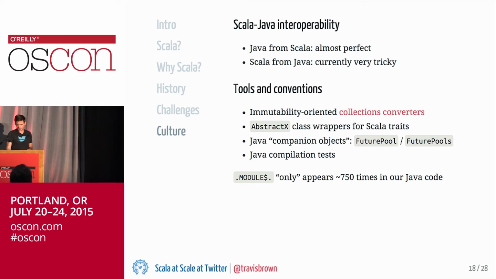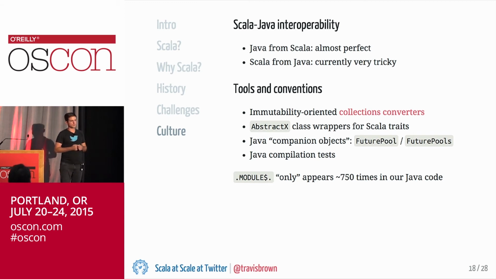One specific issue that I just want to mention quickly that's a little bit unusual about our use case is because our core libraries are built in Scala, but we have a lot of teams that are working primarily in Java, we care a lot about both sides of the Scala-Java interoperability story.